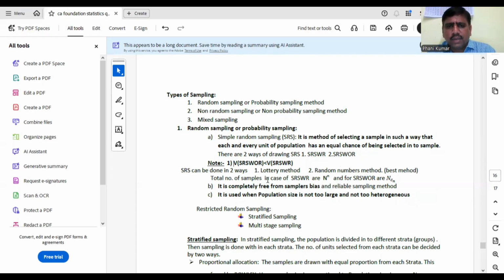Okay, so here I am giving the formula. Total number of samples in case of with replacement is n power n, and without replacement is NCn. Very important. Okay, so simple random sampling is completely free from sampler's bias. Since each unit has equal chance of being selected, there is no bias. Okay, ఇదే యూనిట్ తీసుకోవాలని ఎక్కడా లేదు. బయాస్ అంటే పక్షపాతం అనేది లేదు. Okay, and it is a reliable sampling method. Out of all methods, reliable is simple random sampling.